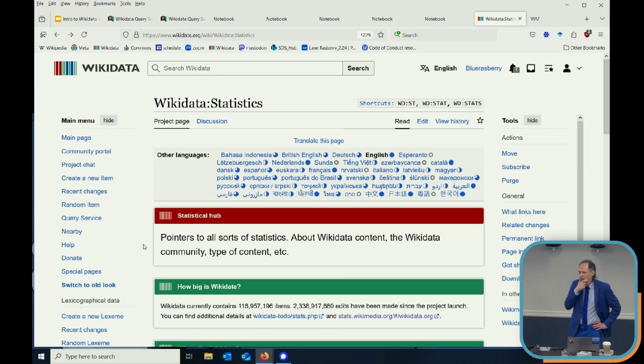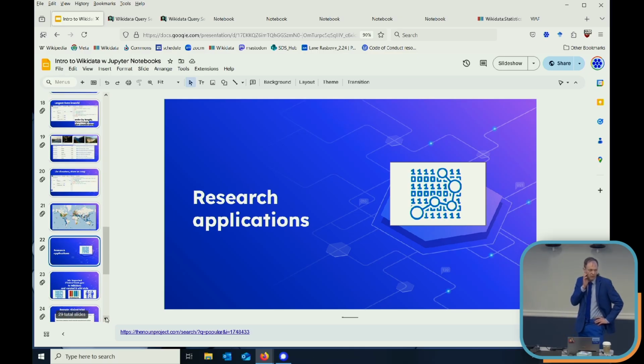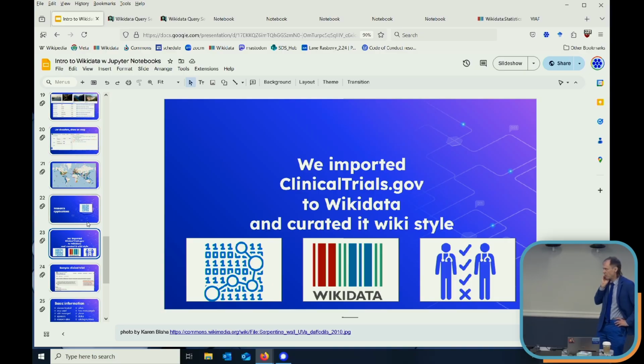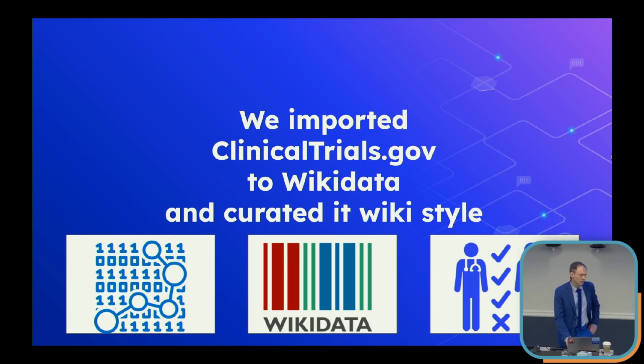All right. Other questions? I got one more demo or one thing to talk through. So here's a project that I did a couple of years ago, and it raises some social issues. I imported clinicaltrials.gov. This is all the medical research done in the United States on human subjects. I imported it to Wikidata and curated it wiki style, and also put this into Jupyter notebooks for people who didn't want to go into Wikidata but wanted to examine some of the data.